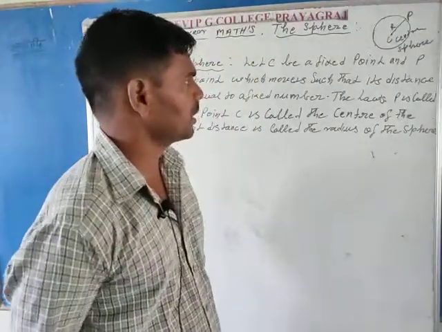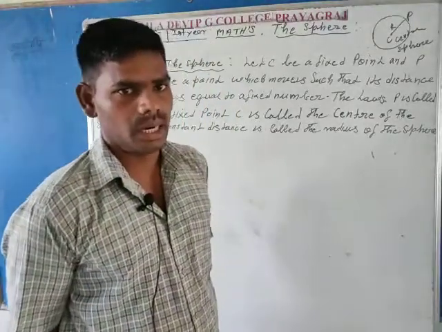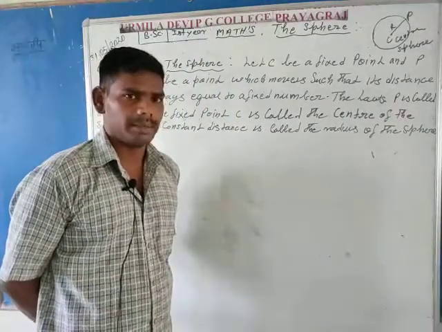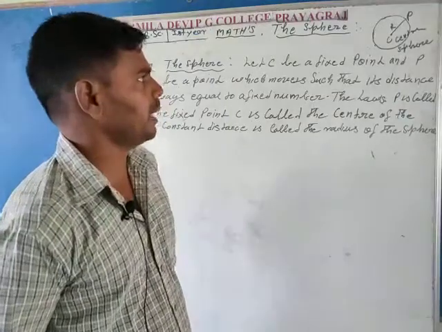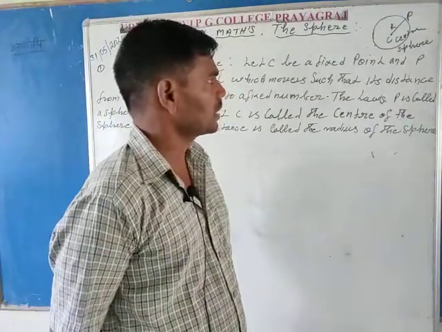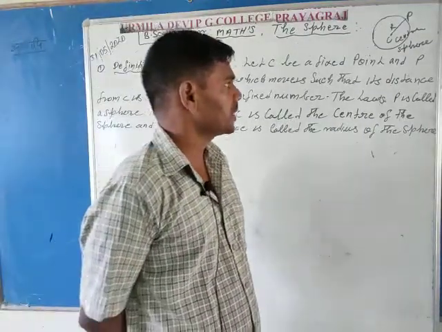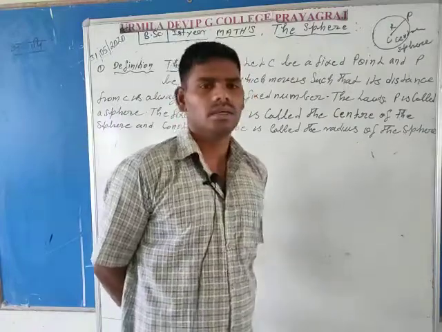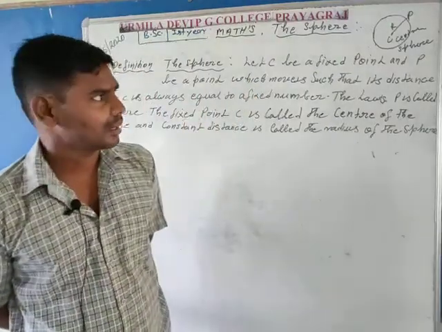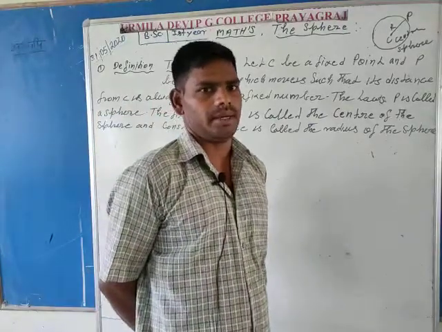So in the figure, it is clear that the fixed point capital C is called the center of the sphere, and the moving point capital P is always on the circumference of the sphere, such that the distance between P and C, capital R, is called the radius of the sphere.